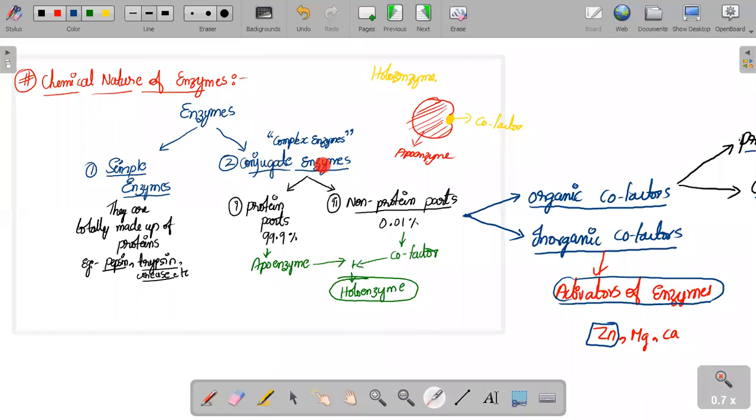When it comes to conjugate enzymes, they are made up of two types of parts. One is called the protein part, and the other is called the non-protein part. The name of the protein part is apoenzyme, and the name of the non-protein part is cofactor.